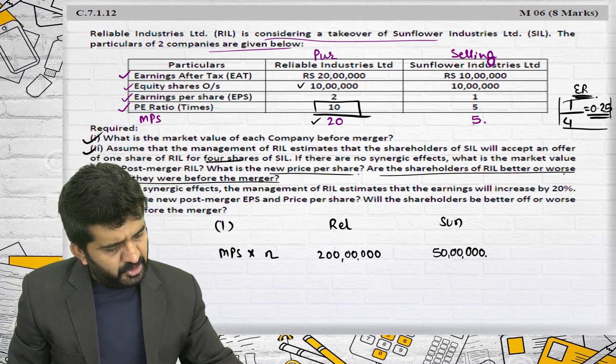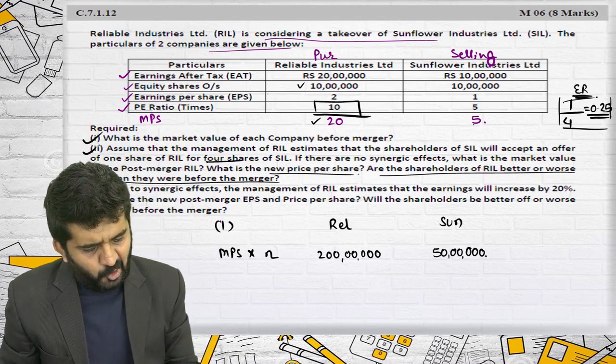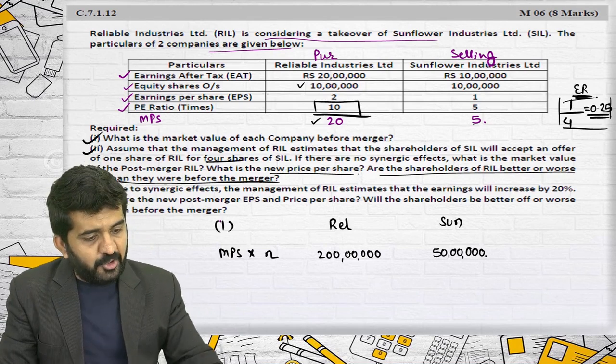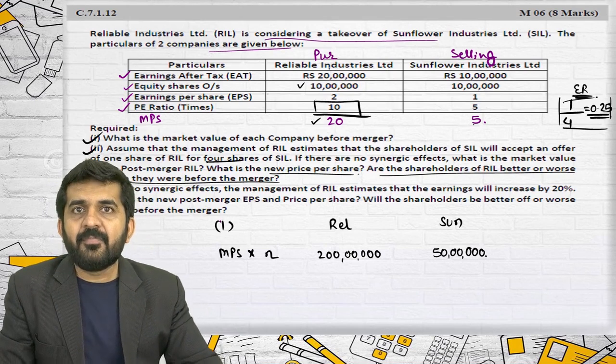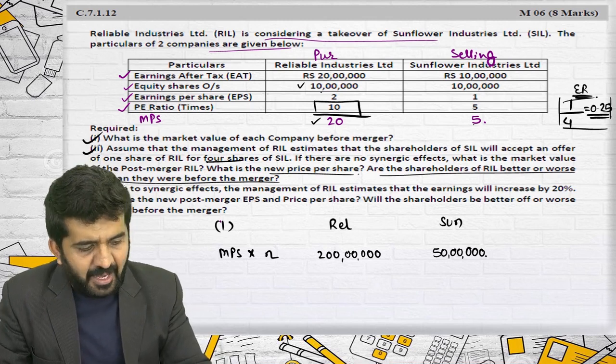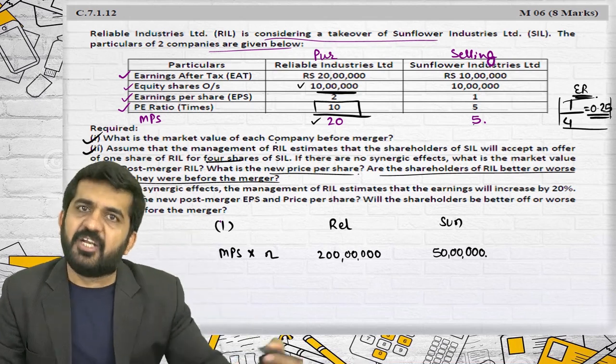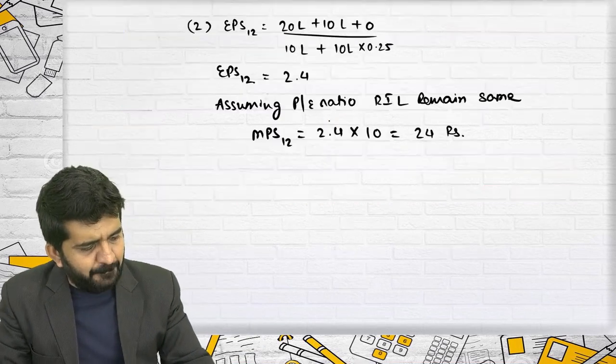Are the shareholders of RIL better or worse off than they were before the merger? Is it alright? And they are talking only about RIL. RIL shareholders were having 10 lakh shares. Now also they will be having 10 lakh shares. What was MPS before?